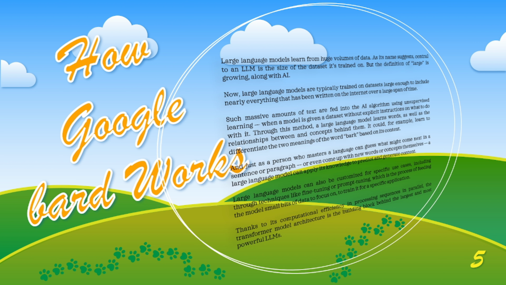Another thing is that, just as a person who masters a language can guess what might come next in a sentence or a paragraph, that is a feature of the large language model.